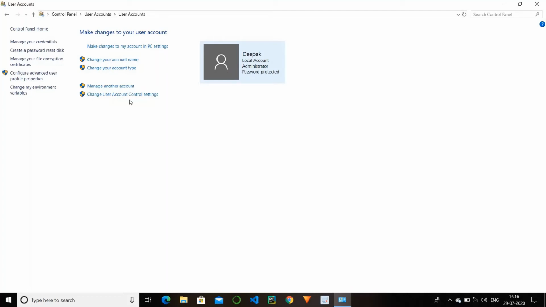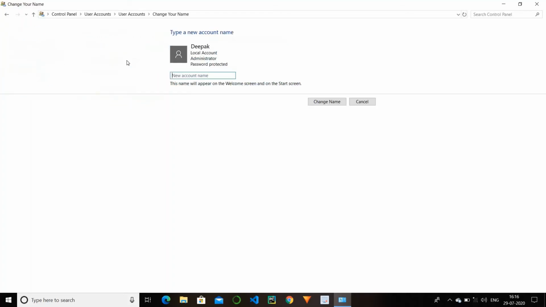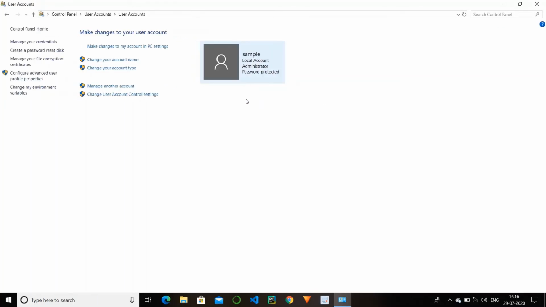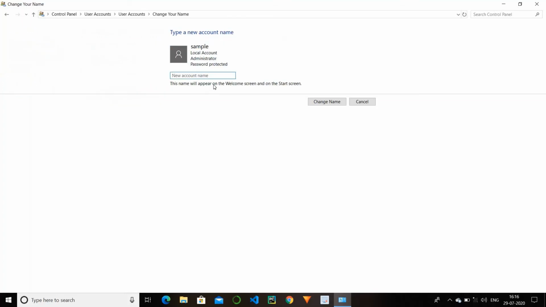You can basically manage your account. If you want to change the name of the account to, like, sample, you can change it. See, the name of the account is changed.